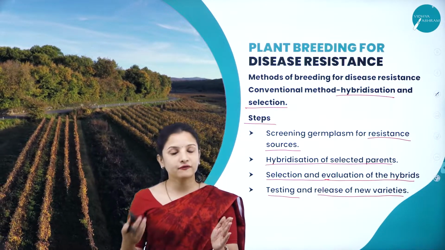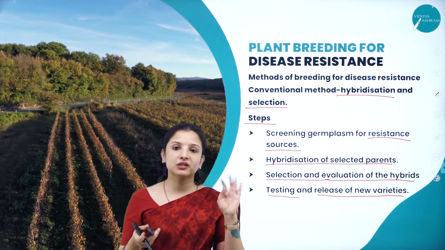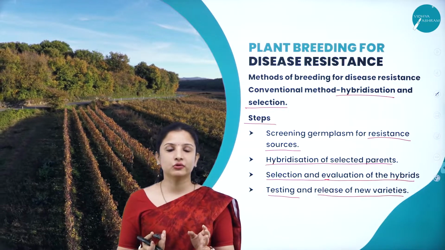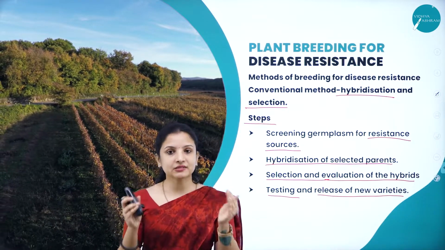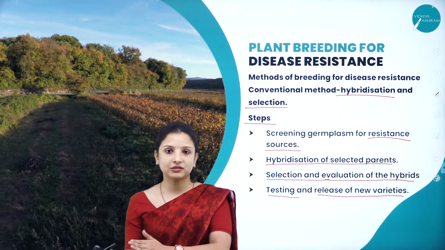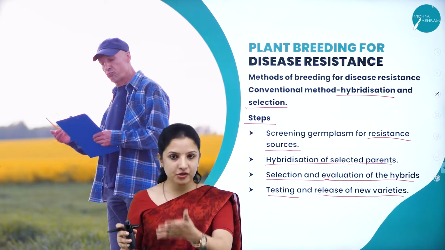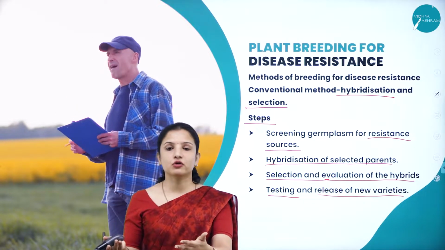Again, here also about 4 to 6 generations they will test. Imagine, 4 to 6 generations means it will take 4 to 6 years for them to do it. So they will test it, and if they are satisfied with that set of seeds, they will collect it and take it to the farmer's land. In the farmer's land also, they will give it to the farmers. The farmer should sow it and follow the protocol, everything.